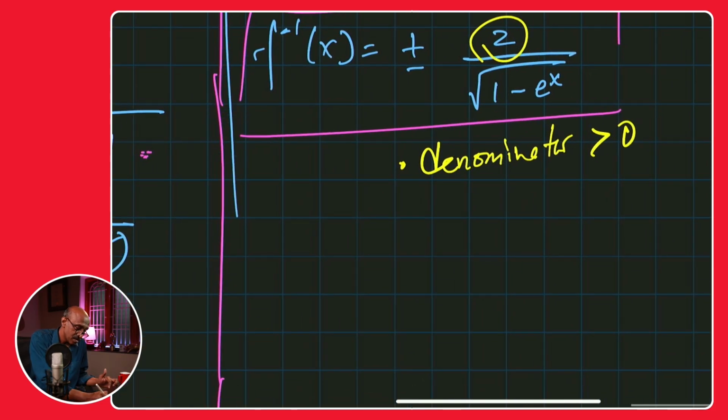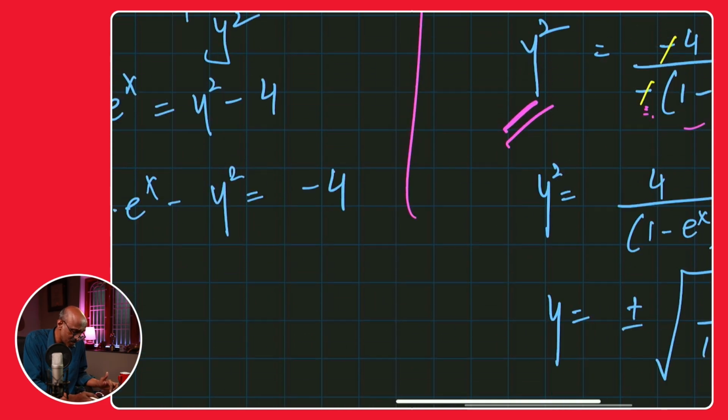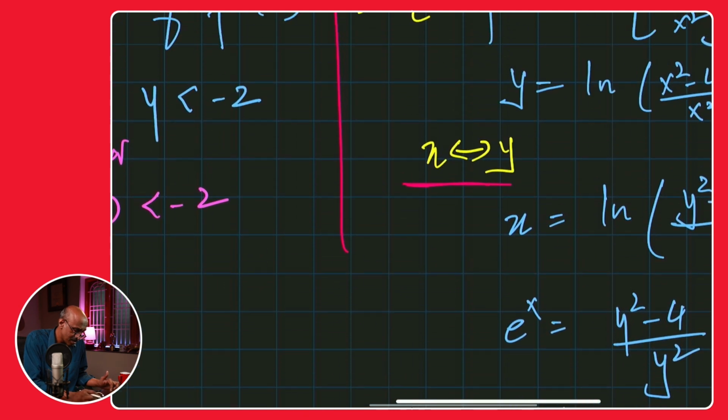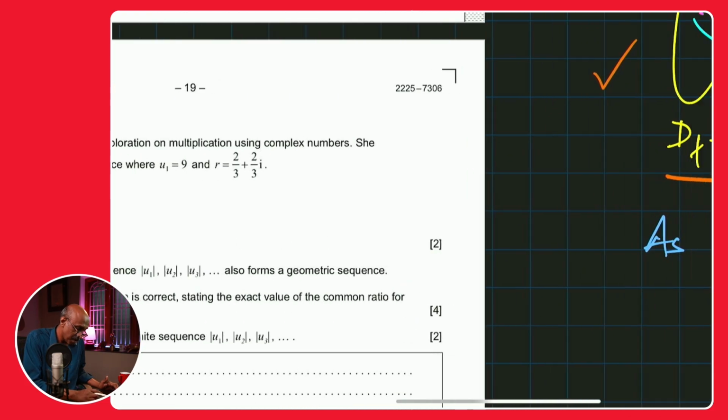The f inverse of x must be negative 2 over under root of 1 minus e to the power of x. Because as we have said, remember the earlier part? What did we say about the range? Yeah, here we said the f inverse values. I don't know which part this was. Part B, is it?